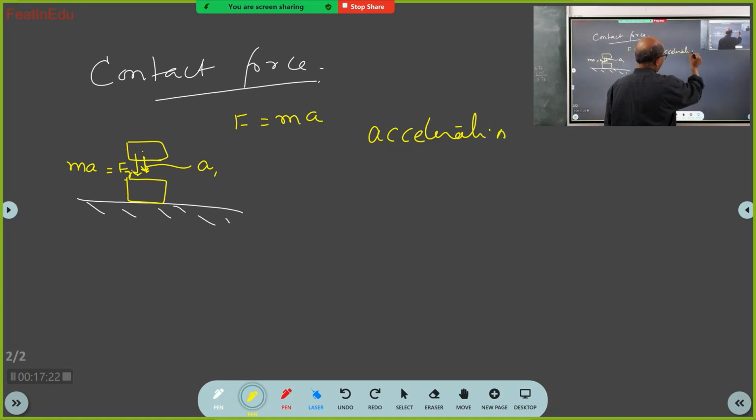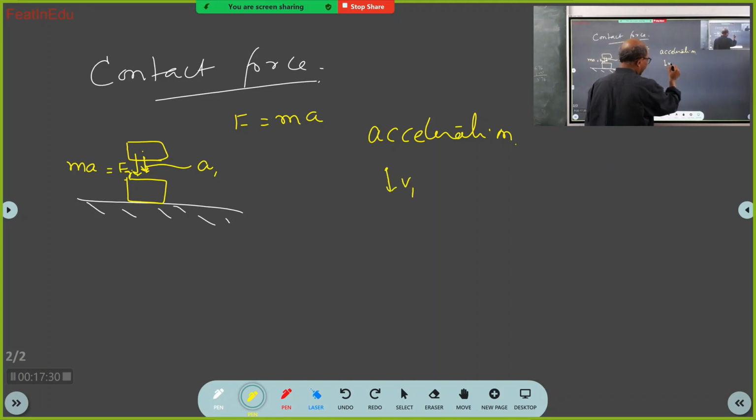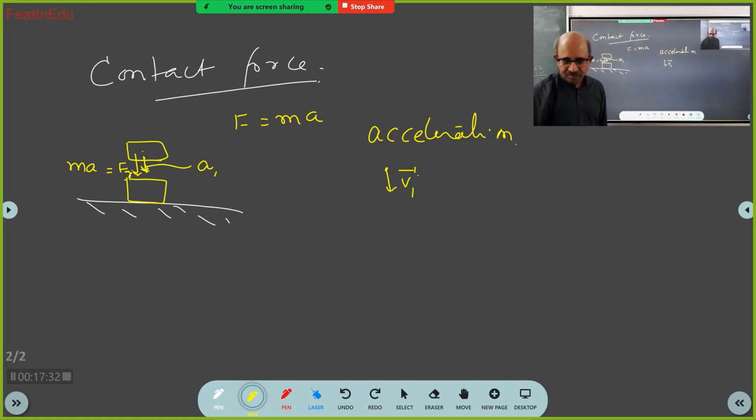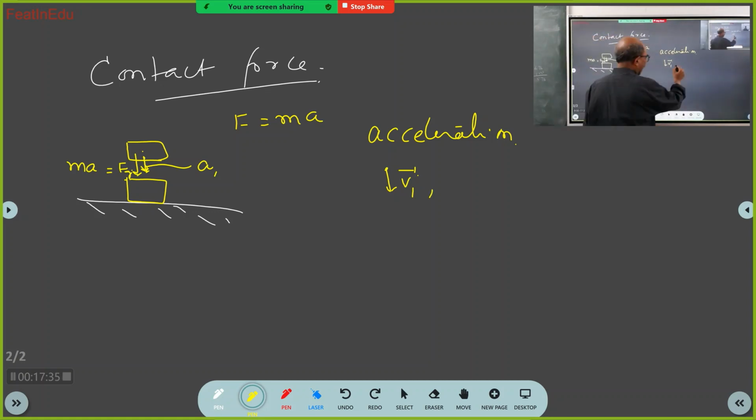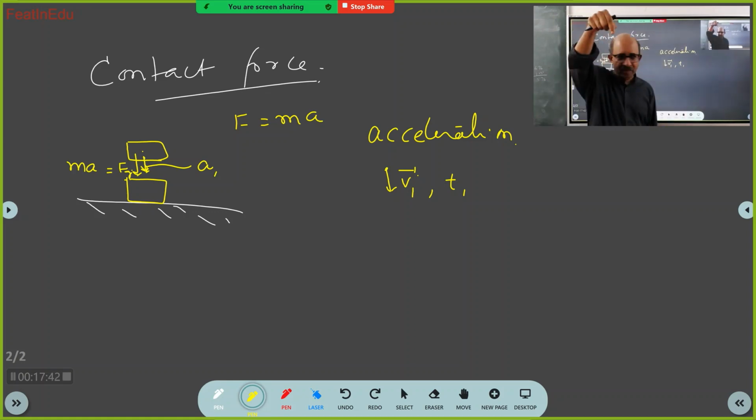Okay, so try to understand this acceleration. At this point the velocity of the body is v1 bar. A body is falling, and the time is t1. The body is at point P1. Then I leave my hand. It will come to point P2, P3, P4, P5 like this. So from P1 it will come to point P2.